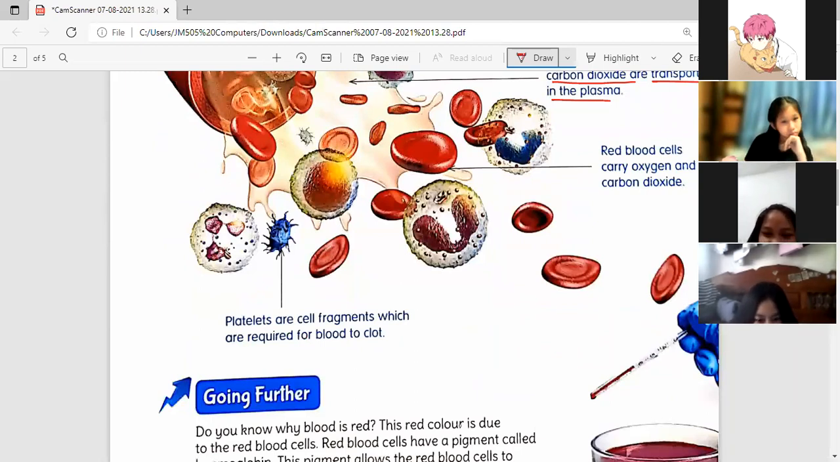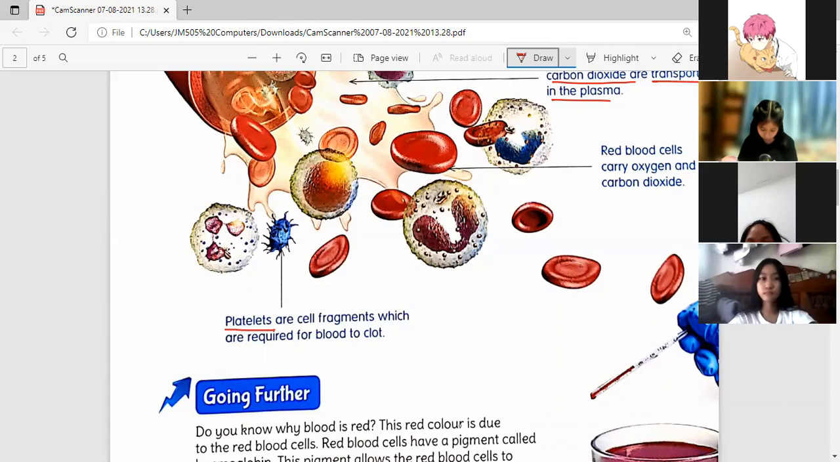Okay. Platelets are cell fragments which are required for blood to clot. So I will talk about the platelets now. For example, they are checking our platelets, especially if we have fever, because that is very important. I will search what platelets are first.